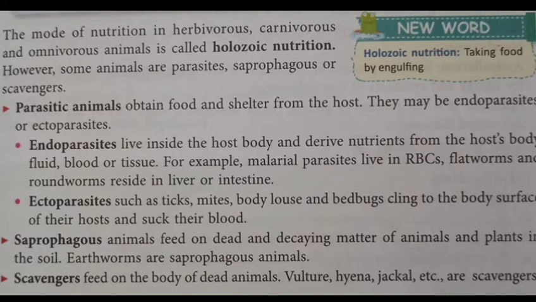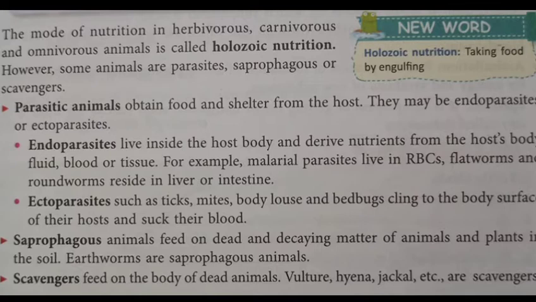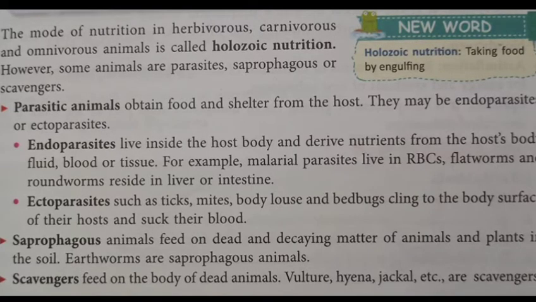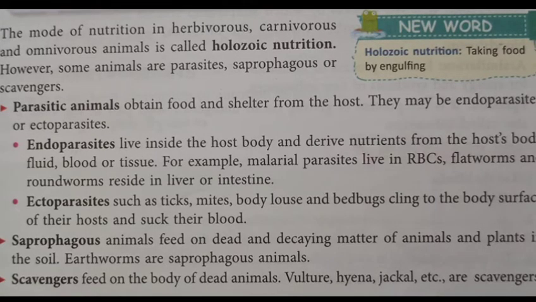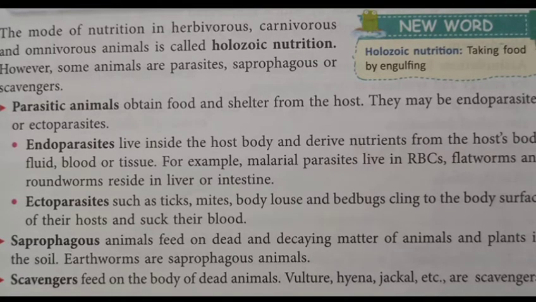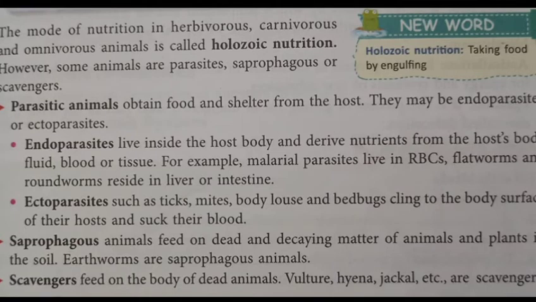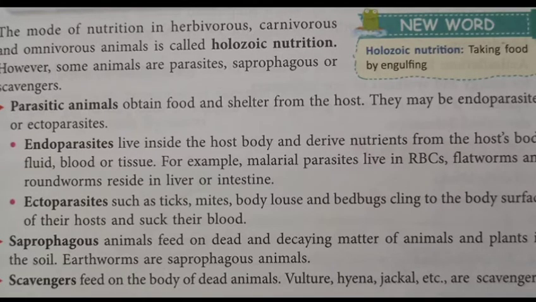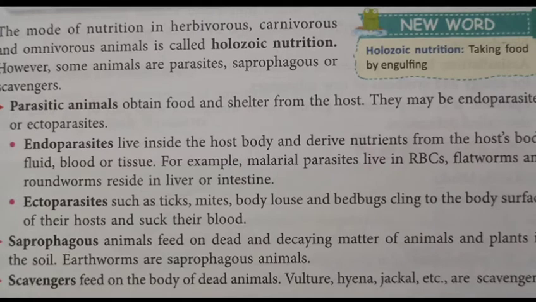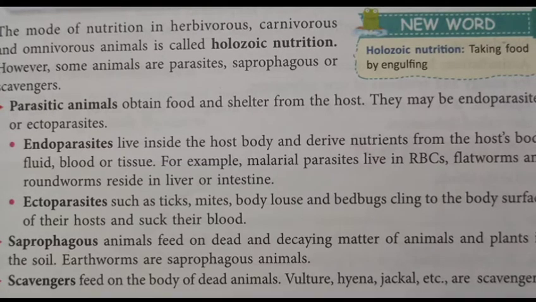However, we have some other animals such as parasites, saprophagous animals, and scavengers. The parasitic animals obtain food and shelter from the host, and these parasitic animals may be endoparasites or ectoparasites. Endoparasites live inside the host body and derive nutrients from the host's fluid, blood, or tissue.